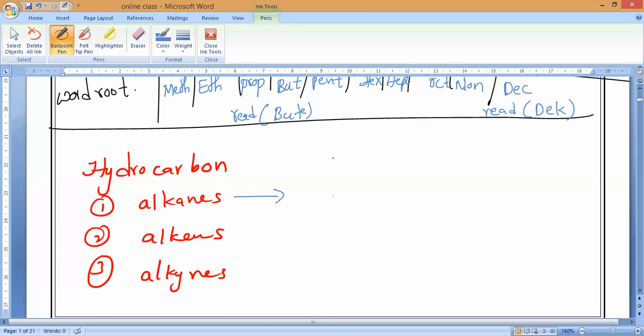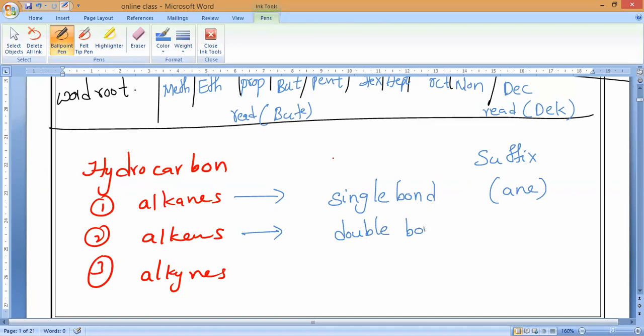What do you mean by alkanes? Single bond or double bond or triple bond? Alkanes means single bond, and the suffix is ane. Alkenes means double bond, and the suffix is ene. Now the third one, triple bond, and the suffix is yne.